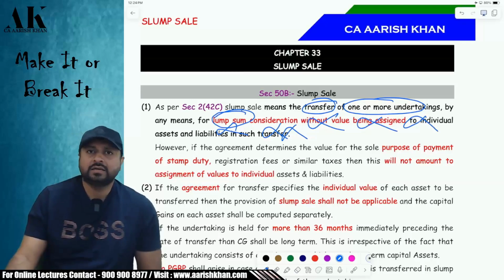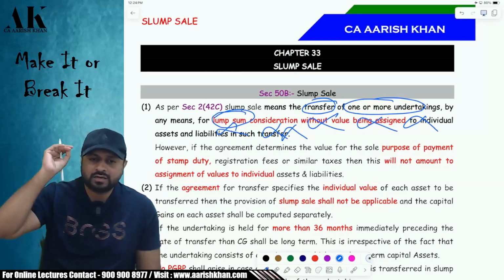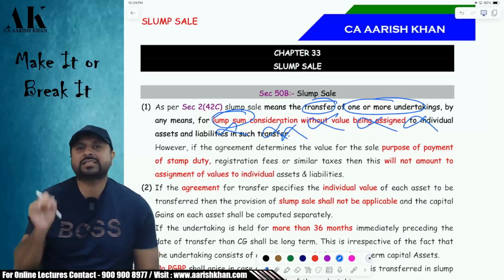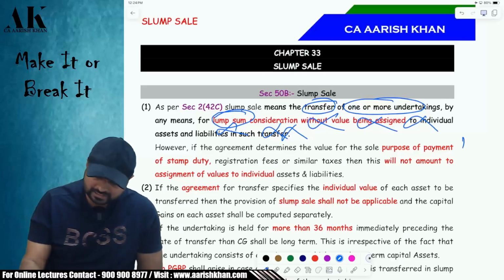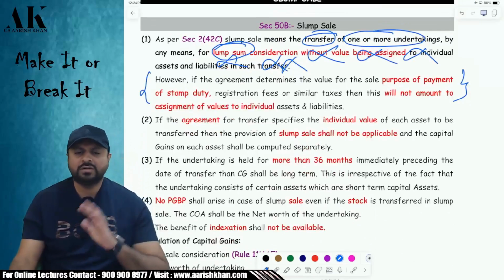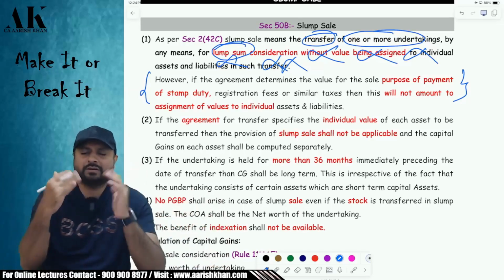But there is a state government requirement that in every transaction where you sell a land and building, you need to mention the stamp duty value of land and building in the agreement. So if I'm mentioning the stamp duty value in the agreement, then that is allowed under slump sale, because that is a government requirement. Okay. Now, am I going to sell the individual assets? No, individual assets are not going to be sold over here. You are going to sell for a lump sum consideration.